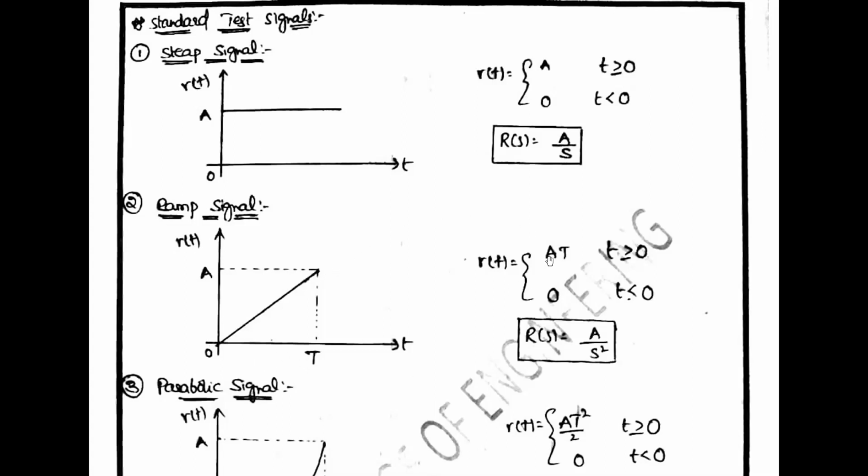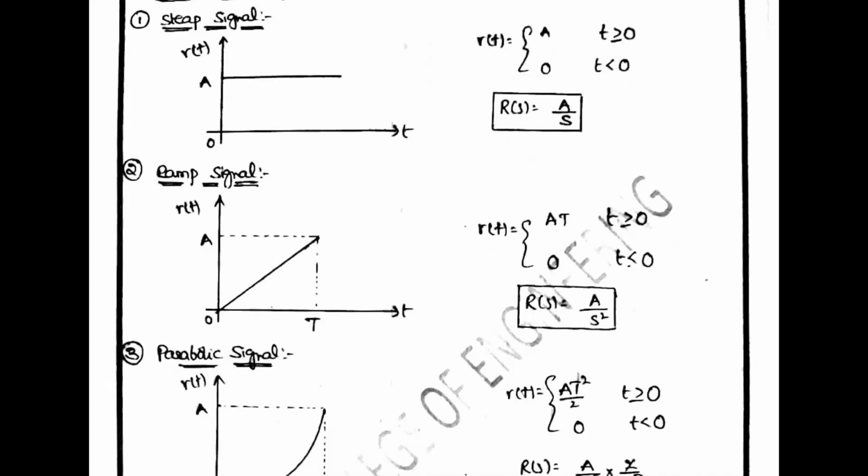So R of t is equal to A into t for t greater than or equal to 0 and 0 for t less than 0. So R of s is equal to A by s square. In a ramp signal, R of s is A by s square. In the unit ramp signal, R of s is equal to 1 by s square.